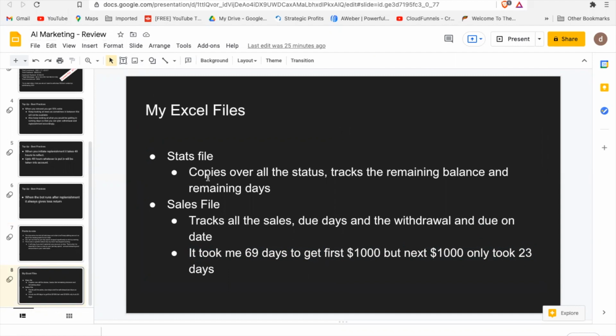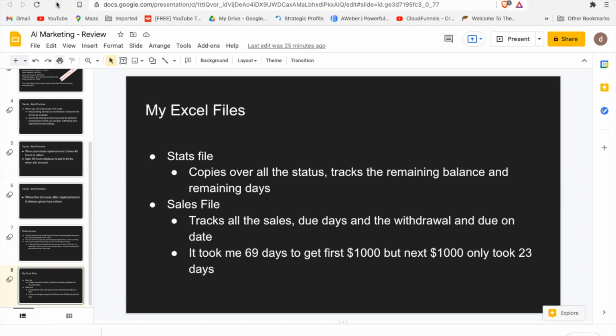So let's look at the two files again. At the end of the video, I'll give you these two files, and you just copy those files. I'll also create more of a training video on how to make use of the files and how to copy the data. That will be more like an unpublished video, but it will be there in my link. You can just watch it and copy whatever I'm doing.